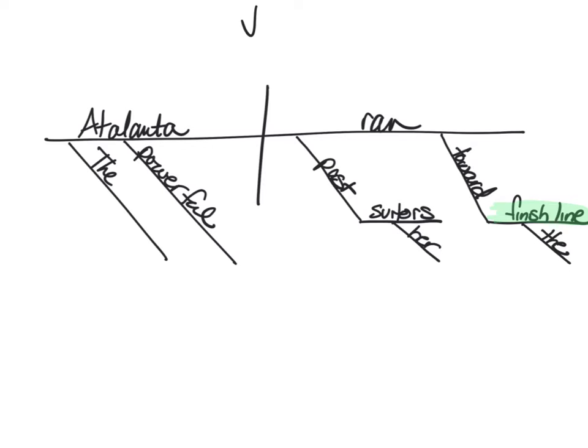So when you are looking at finish line, a finish line is a substantially different thing than a line. If you say you ran toward the line, I'm thinking there are lines drawn on the road, like some sort of traffic markings. But if you say finish line, I may not even think of there being anything there at all. It's just a place that I know I have to reach to win the race. And so maybe I'm thinking of a great big overhead banner that tells me where it is.